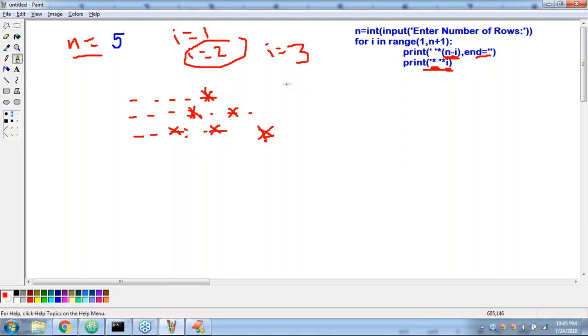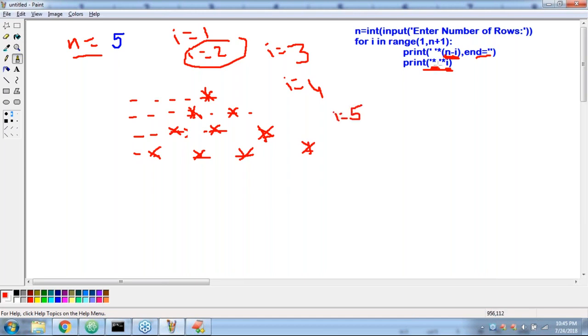Next, I is equal to 4, sir. N minus I means what is the value? 5 minus 4, 1. Only 1 space, and then star 4 times. Star 4 times. Next, I is equal to 5, sir.